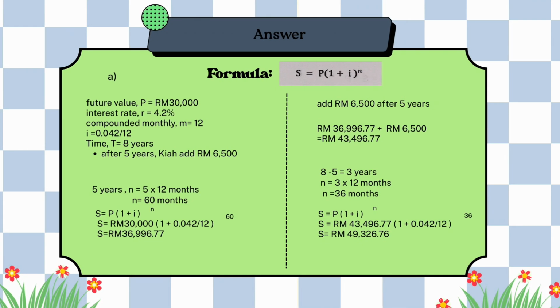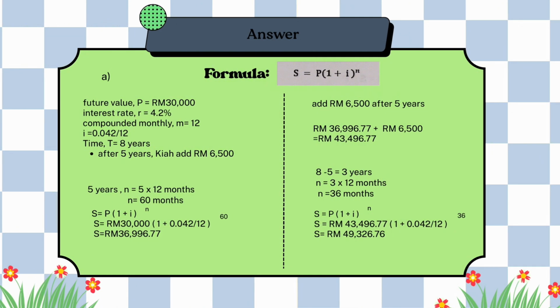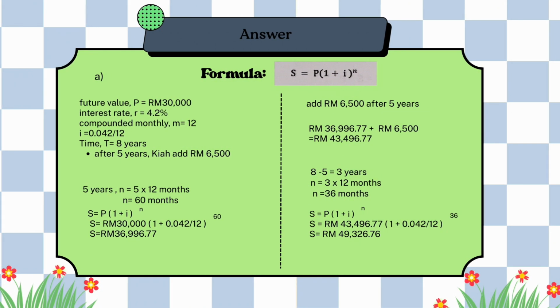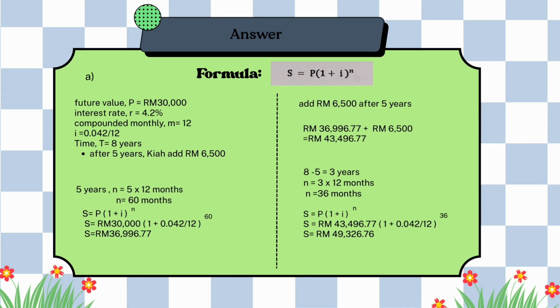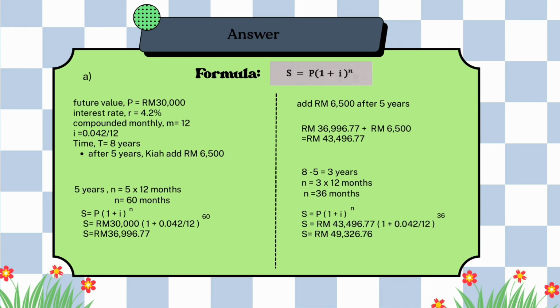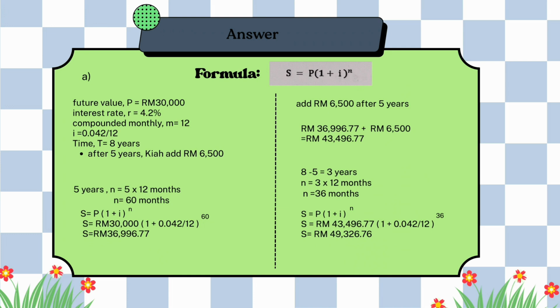So S equals P times 1 plus i to the power of n equals RM 30,000 times 1 plus 0.042 divided by 12 to the power of 60. So we get the answer, RM 36,996.77. After that, we will add RM 6,500 to the answer. So RM 36,996.77 plus RM 6,500 equals RM 43,496.77.